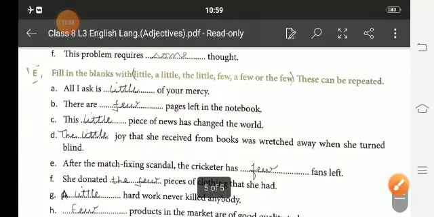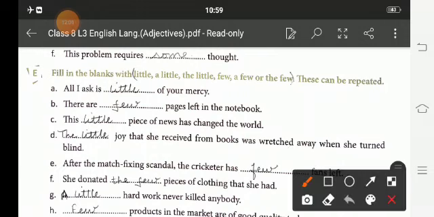Fill in the blanks with a little, the little, few, a few, or the few. First one is all I ask, a little of your mercy. There are few pages left in the notebook. This little piece of news was changing the world. The little joy that she received from books was wrenched away when she turned blind.